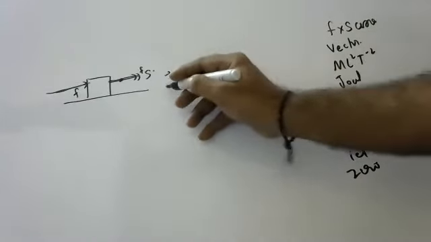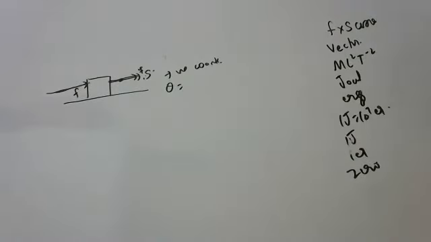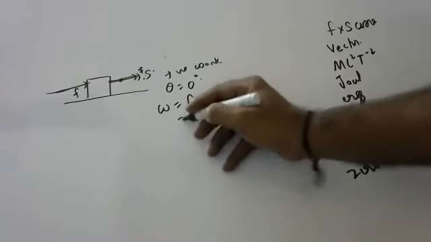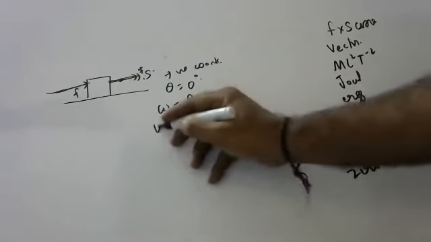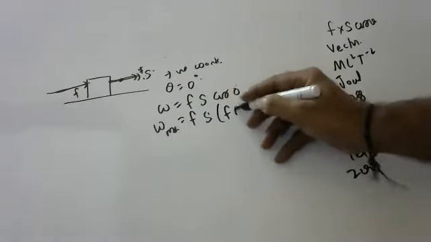What is the angle between F and S? Anyone? 0 degrees. W is equal to Fs cos 0. Cos 0 is 1. Maximum work is done when F and S are in the same direction.